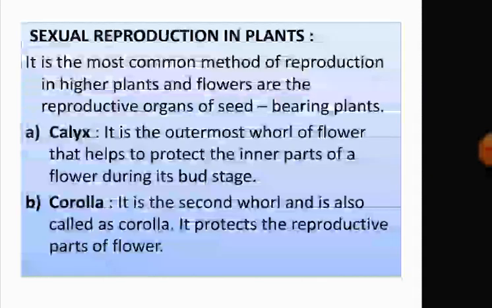Now calyx. Calyx is the first, or outermost, whorl of the flower. It is green in color and is also called sepals. Its main function is to protect the inner parts of the flower during its bud stage. Next is the corolla. It is the second layer, and it consists of petals.